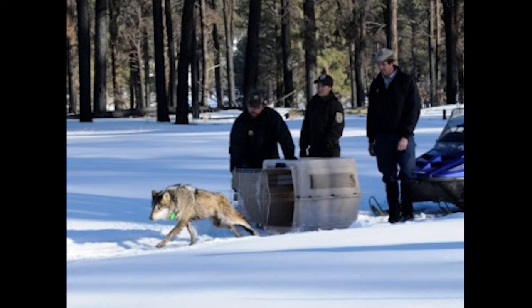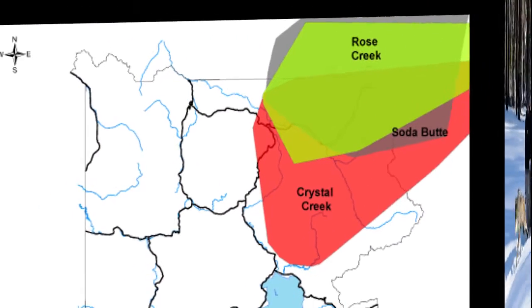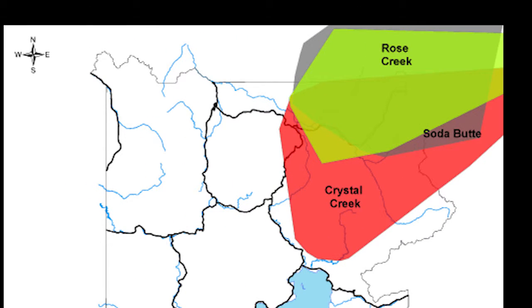These wolves were captured in the Rocky Mountains of western Alberta and placed in 3 large pens in Yellowstone. These pens were about an acre in size and located in the northeast part of the park, near the Lamar Valley. Rose Creek, Crystal Creek Bench, and Soda Butte were the names of the 3 packs that were separated into different pens.